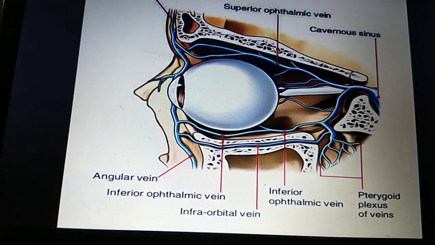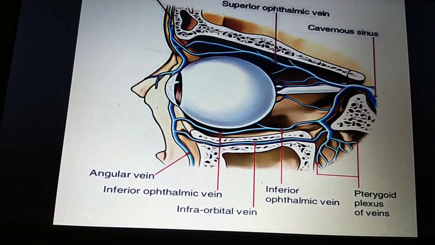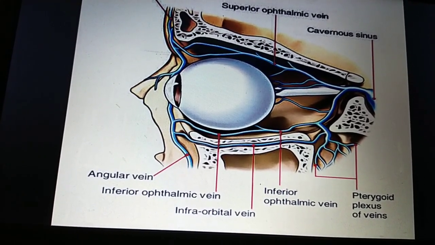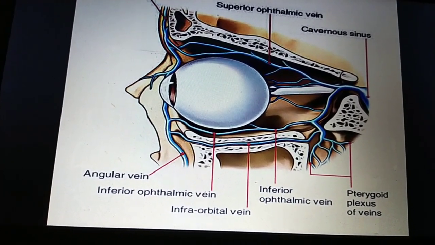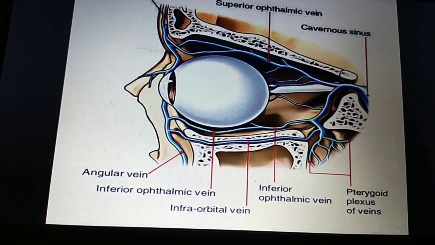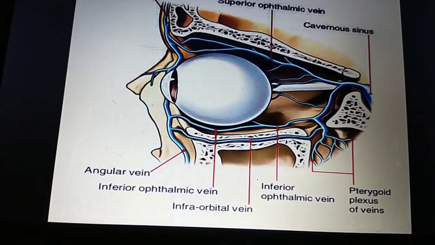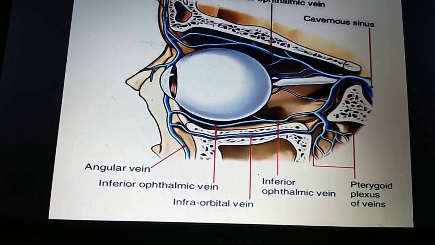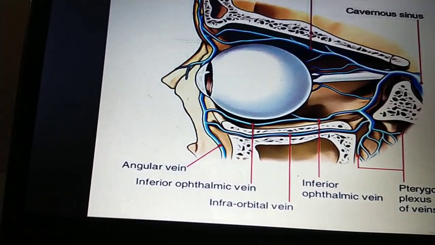Venous drainage is mainly by the central retinal vein or by the cavernous sinus. The eyeball is drained by the superior ophthalmic vein, inferior ophthalmic vein, infraorbital vein, angular vein, and supraorbital vein, and centrally it is drained into the cavernous sinus. And nerve supply is by the optic nerve.